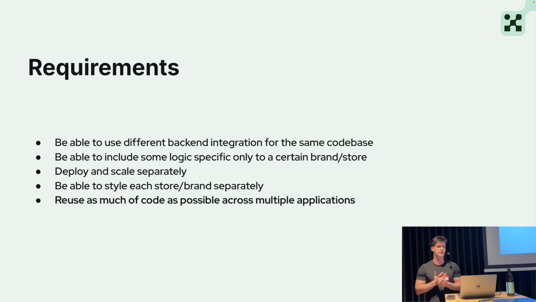So these would be the requirements, and these were actually the requirements that we had for the solution that we have implemented. Obviously we want to be able to use different backend integrations for the same code base, Shopify and SAP Commerce in this particular case. Secondly, we want to be able to include some logic that is specific to only a single brand or store, because there could be some things that are only specific to UK or only specific to US or something like this. These days, you do a lot of this stuff for CMSs, but sometimes these are the actual functionalities. Obviously, you want to deploy and scale it independently, so we want one code base, but separate applications.